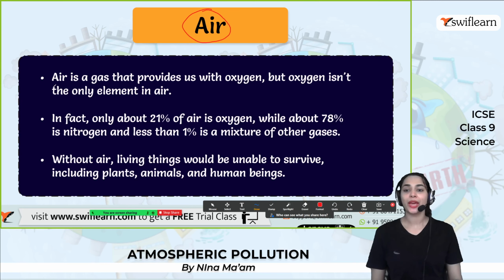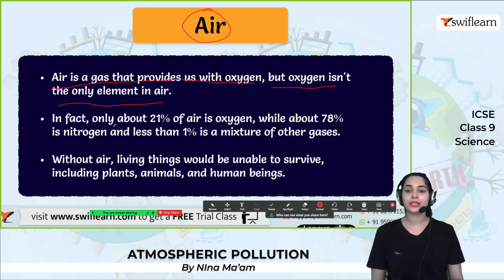Alright. So air is a gas that provides us with oxygen, but oxygen is not the only element in the air. We are surrounded by the air, right? And within the air, we have carbon dioxide, oxygen, nitrogen, and so many different kinds of elements.